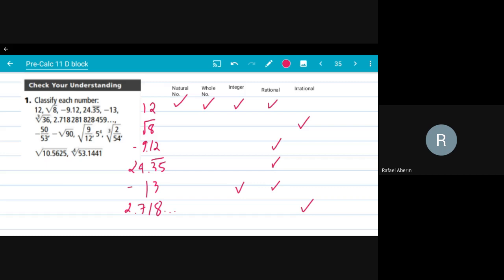What are rational numbers? A rational number would be any number that can be turned into a fraction, and any natural number can be turned into a fraction. Any whole number can be turned into a fraction, and any integer can be turned into a fraction. And what are irrational numbers? Those are numbers that cannot be turned into a fraction. So the rest of it, I'll just leave it for you to do. Anyway, the answer is at the bottom of the page.